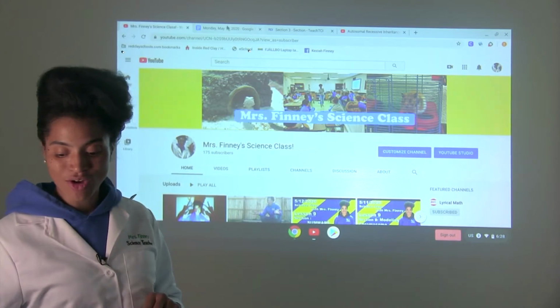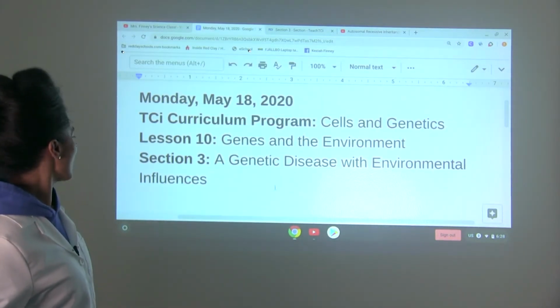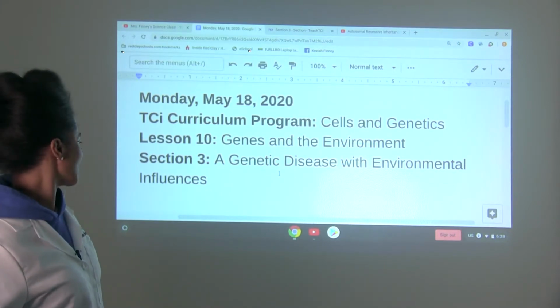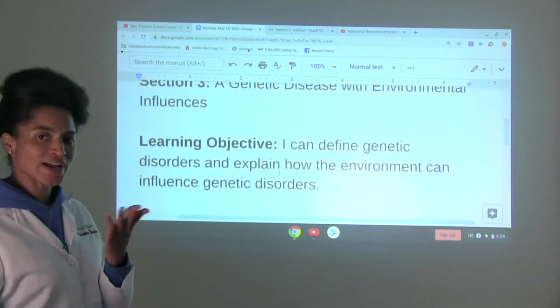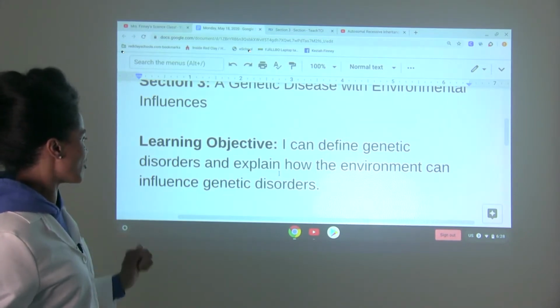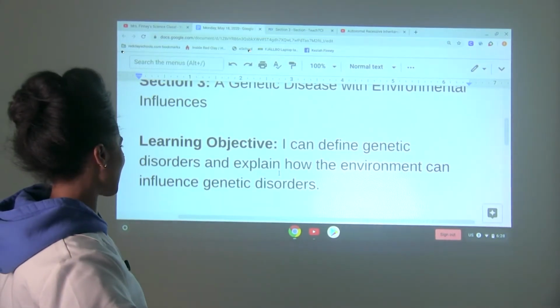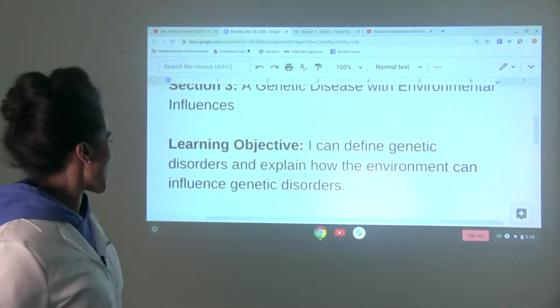Let's see what this is all about. A genetic disease with environmental influences. Learning objective: I can define genetic disorders and explain how the environment can influence genetic disorders. So let's take a look, getting into our reading.